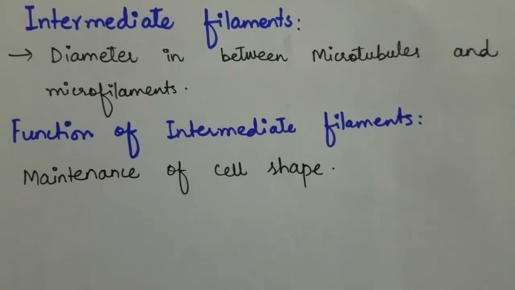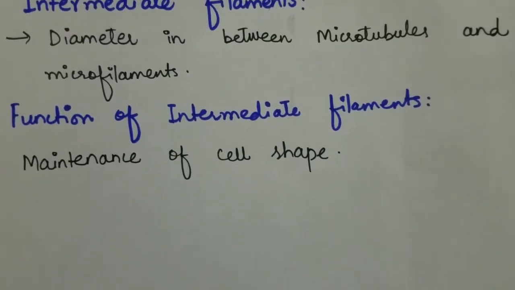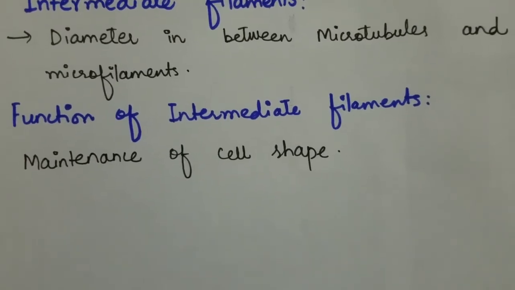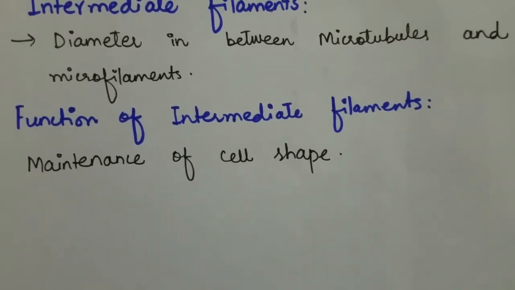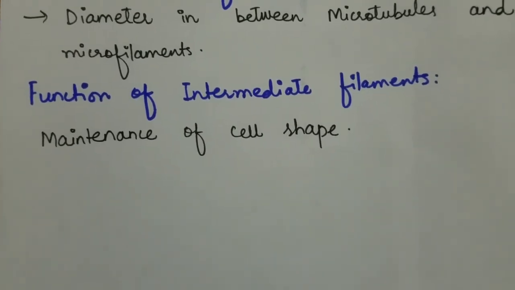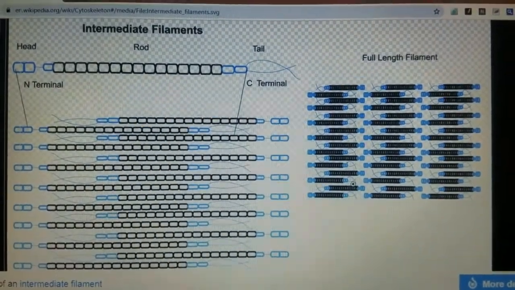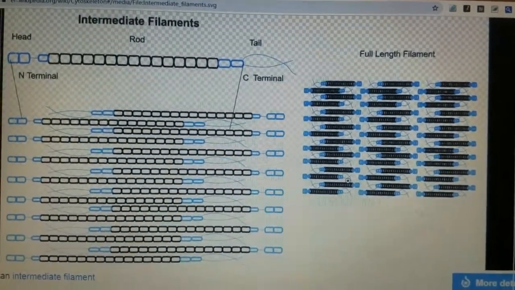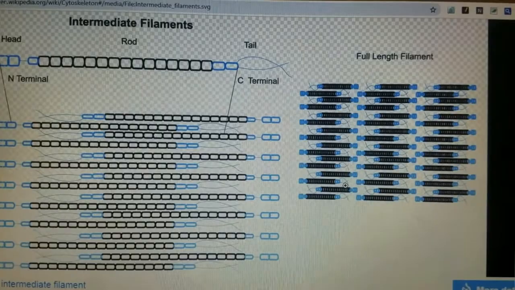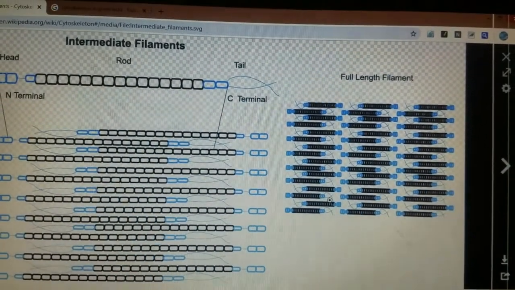Intermediate filaments are a part of the cytoskeleton of many eukaryotic cells. These filaments average 10 nanometers in diameter and are more stable than microfilaments and a heterogeneous constituent of the cytoskeleton. Like actin filaments, they function in the maintenance of cell shape by bearing tension. This is the structure of intermediate filament, which is basically made up of an N-terminal head, rod-shaped body, and C-terminal tail.